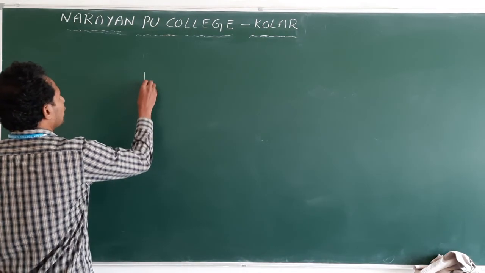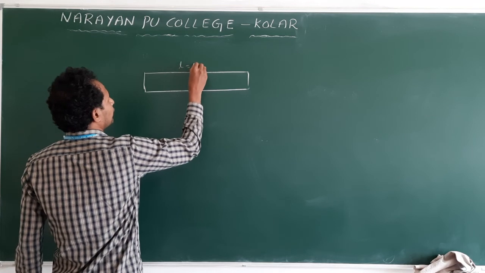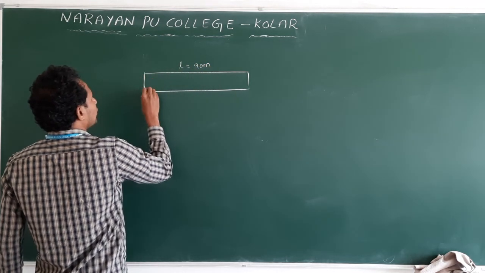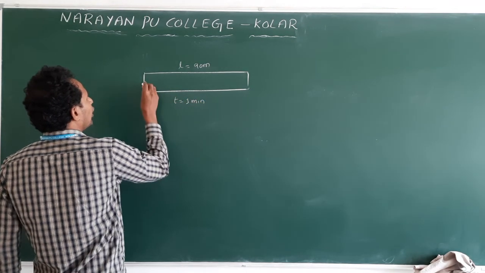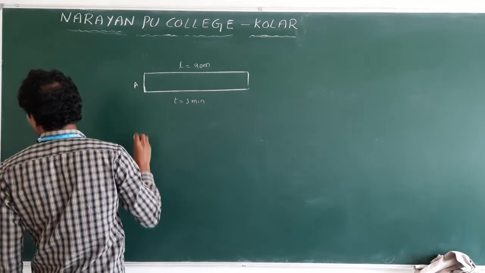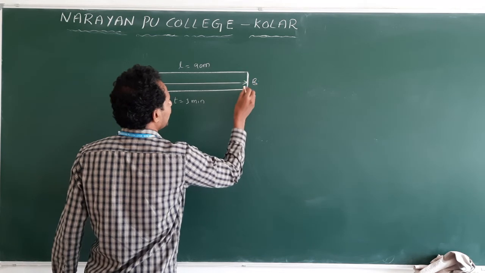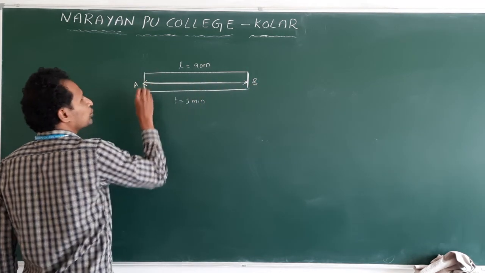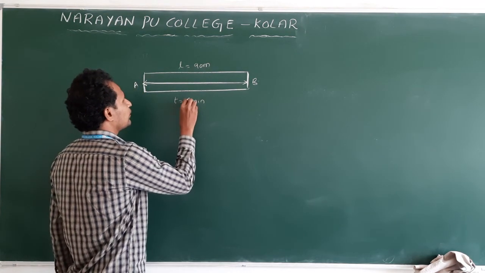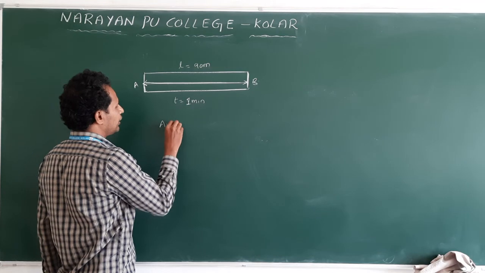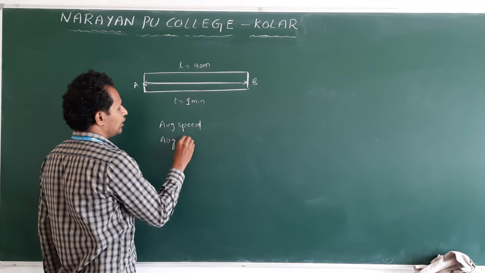So the question is given like this. The length of the pool is 90 meters. She swims in how many minutes? 1 minute. How does she move? Let us say the starting point is A and the end point is B. She moves from A to B, and again comes back from B to A. In this situation, they ask for the average speed and average velocity.